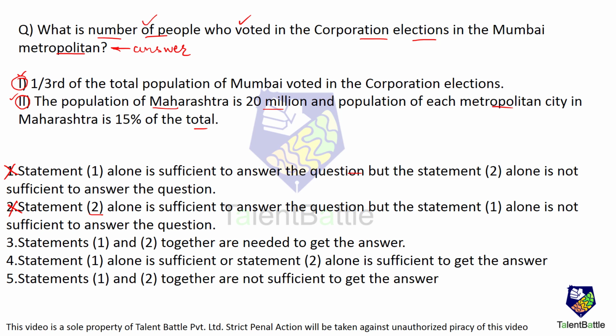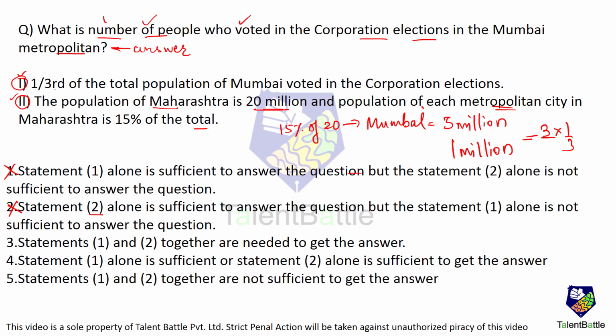Now, if I combine both the statements, the population of Maharashtra is 20 million, and the population of each metropolitan city is 15% of the total. So 15% of 20 million gives the population of Mumbai. What is 10%? 2 million. 15% is 3 million. So the population of Mumbai comes out to be 3 million. The first statement says 1/3 of the total population of Mumbai voted in the corporation elections. So 1/3 of 3 million comes out to be 1 million. 1 million people voted in the corporation elections. So we got the number of people who voted by combining both the statements. So the answer is option 3: statements 1 and 2 together are needed to get the answer.